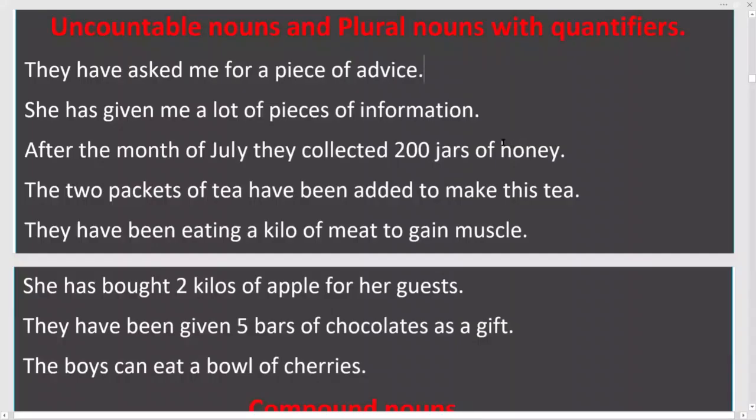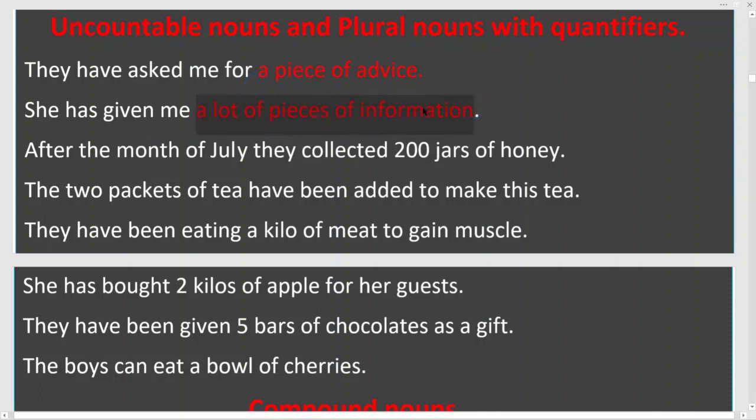Let's see some examples to understand uncountable nouns and plural nouns with quantifiers. They have asked me for a piece of advice. So a piece of advice is what? An uncountable noun with a quantifier. A piece of is the quantifier here. She has given me a lot of pieces of information. So a lot of pieces of information is a quantifier being used with an uncountable noun.